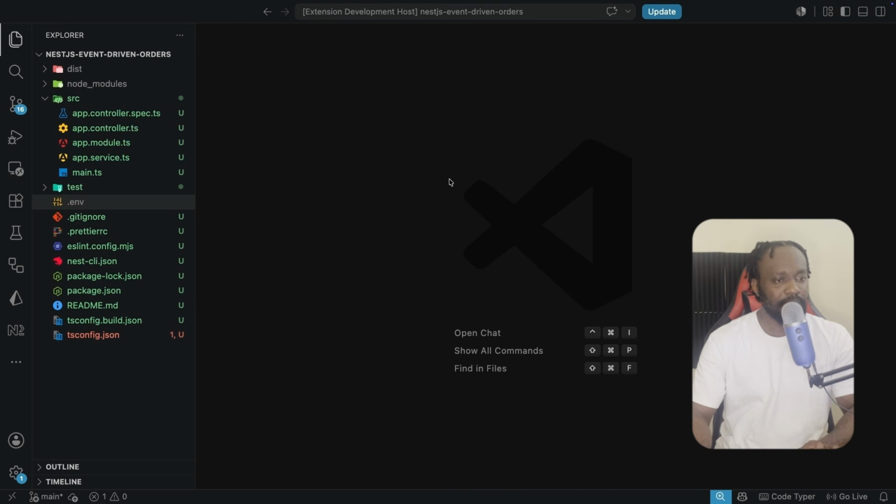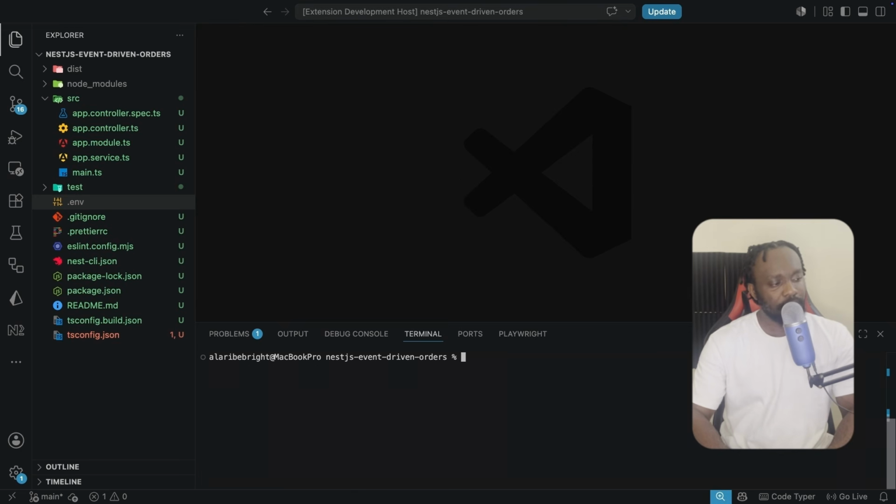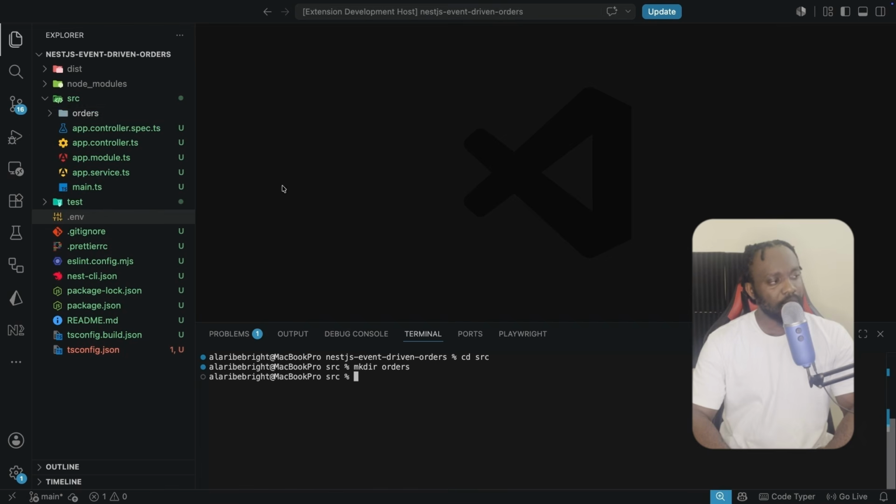So we're going to go on to establish the domain-oriented folder structure. We are going to be doing this inside the src folder. So we need to cd inside the src folder, the source folder, which is this folder over here. And here we're going to create the different folders. So I will make use of the terminal, and I'll make the directory here, which I will start with the orders here. So now we have the orders.